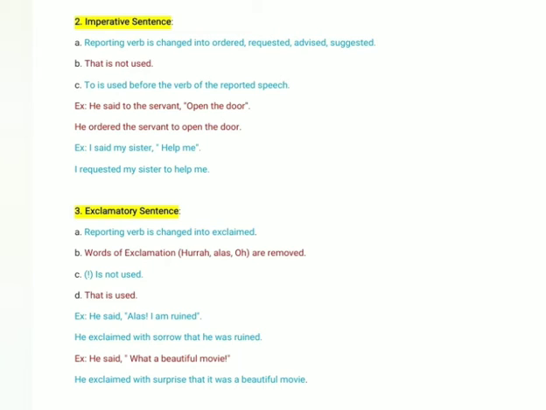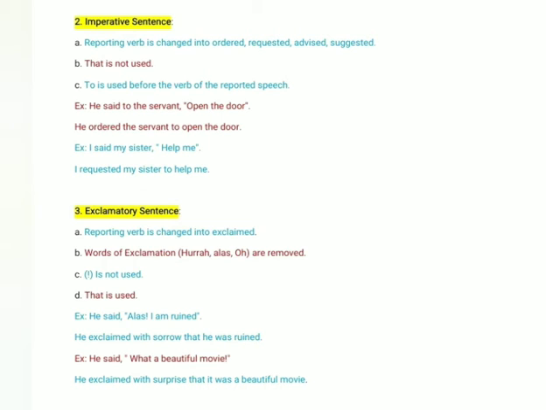Okay. Now what is an exclamatory sentence? An exclamatory sentence means one which expresses strong feelings or strong emotions. Okay, and it can be sorrow, it can be joy, it can be shock, surprise, anything. Okay, now there are again certain rules for changing an exclamatory sentence from direct to indirect speech.